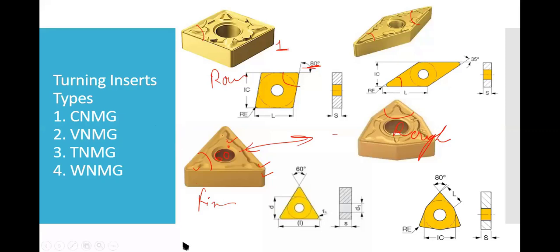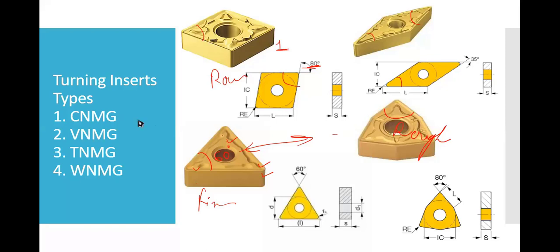With such combinations, how can we decide which tool to use for which operation? Most of the time people decide based on their experience, but as I said, if the shape is not intricate, suppose I want to make a step shaft, I would select CNMG as the first tool that you can see on the screen.